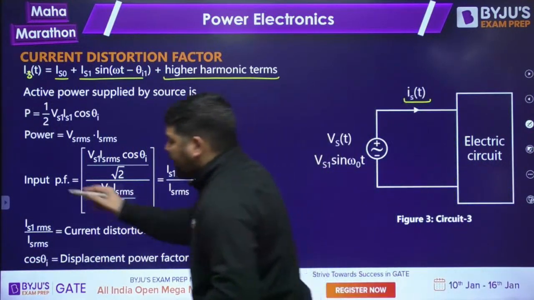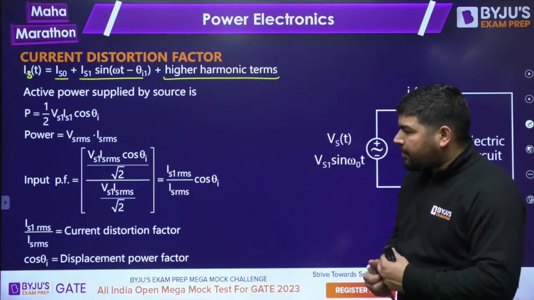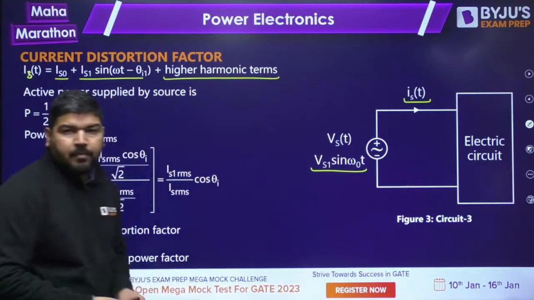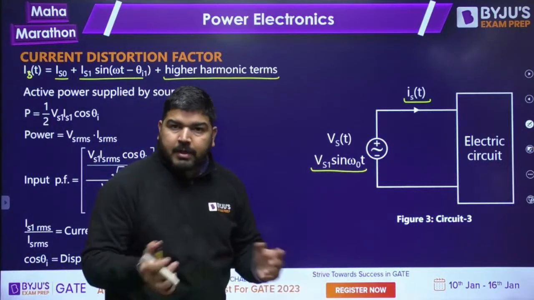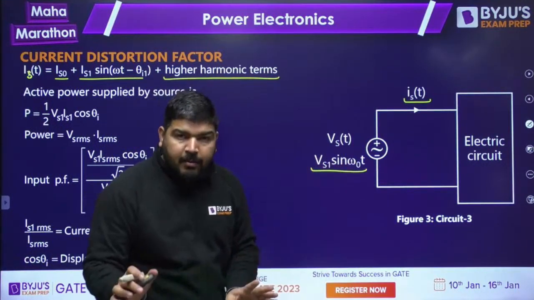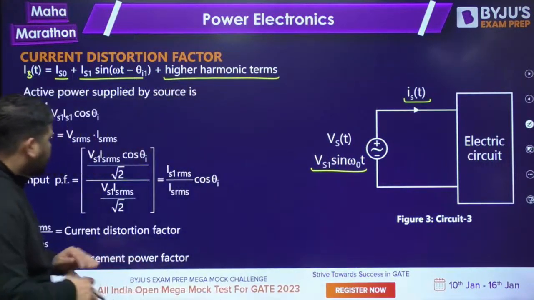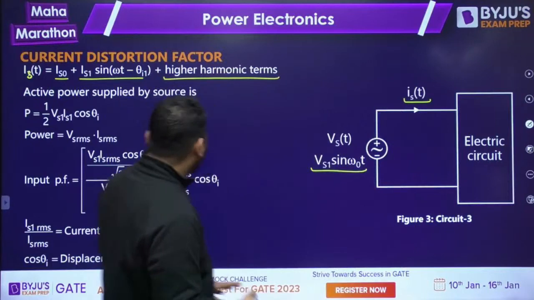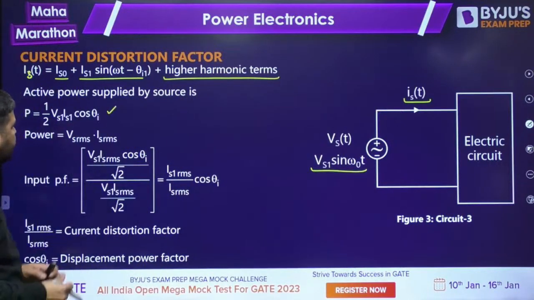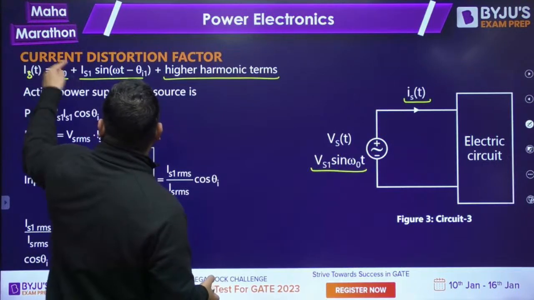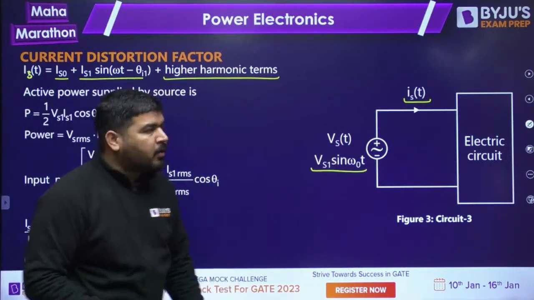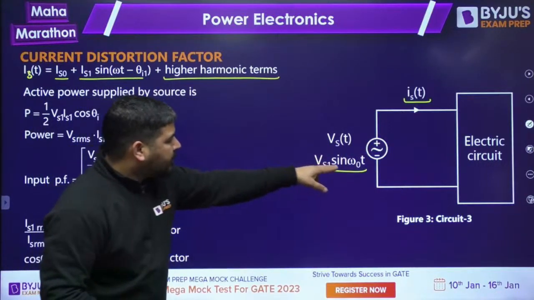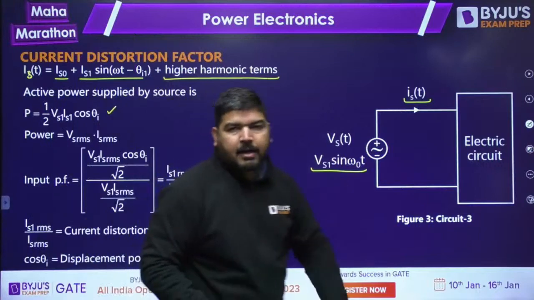Look at the input power factor first. What is the input power factor? We know that the voltage contains only the fundamental term. It may contain harmonics also, it doesn't matter, but let's take it as fundamental only. The current has harmonics. First calculate the active power. Since the current has a DC component but the voltage does not, the active power will only be due to the fundamental component, because the voltage has only the fundamental.